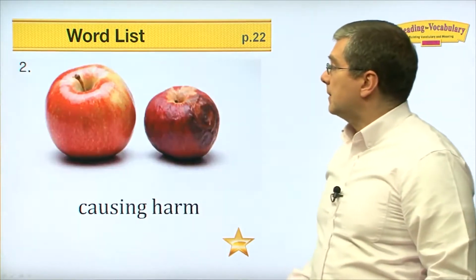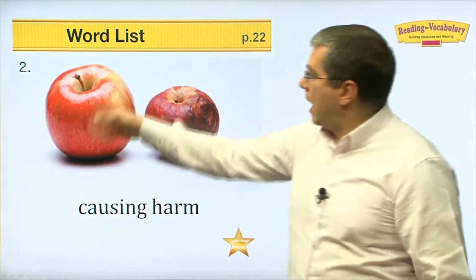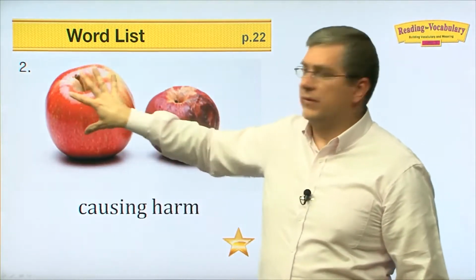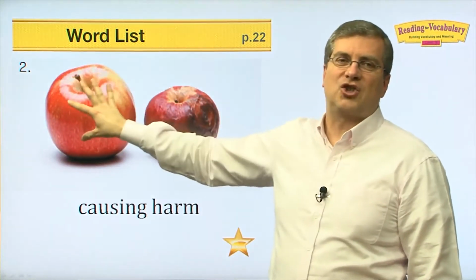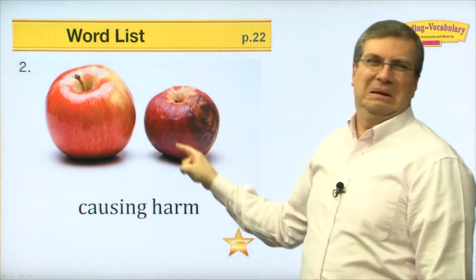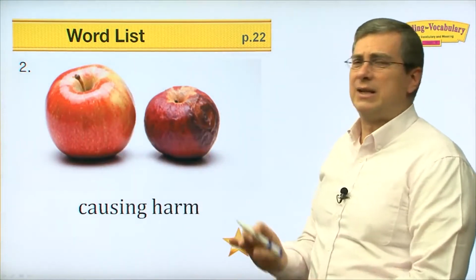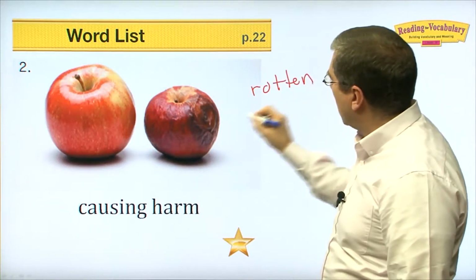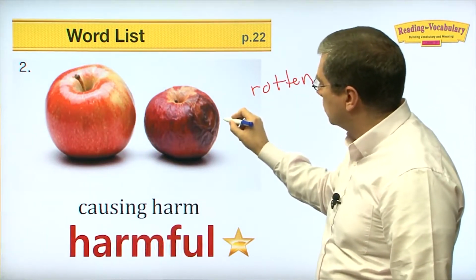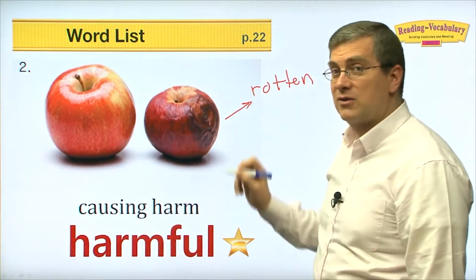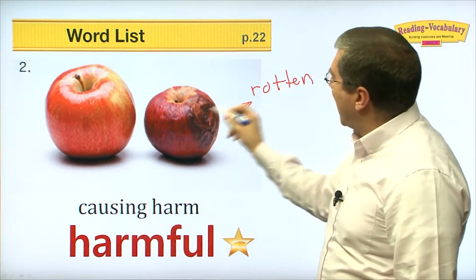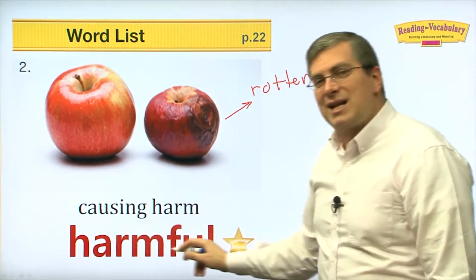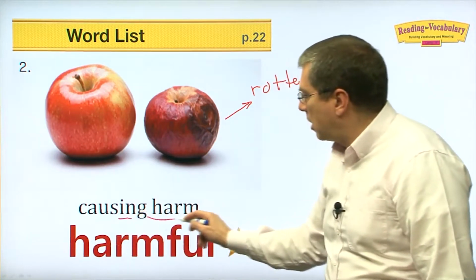Okay. Our second word, we have 2 apples here, right? This apple is very nice. It looks fresh. It looks good to eat. Ugh, this apple is rotten. Rotten, right? This apple is rotten. Whoops. Oh, well, look at that. My pen advanced the word. That's okay. So this apple is rotten. If you eat it, it's harmful. It causes harm, right?